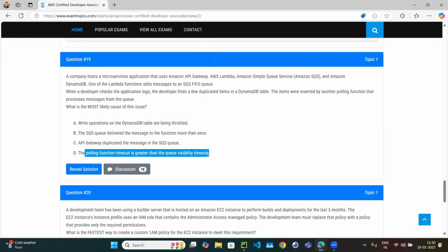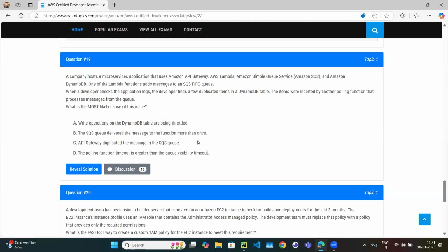This looks correct because here they have mentioned it is being inserted by another polling function. So polling function timeout. Let's suppose in the Simple Queue Service you have some consumer. When the message is published into the queue, there is a visibility timeout. Let's say the visibility timeout is 3 seconds.